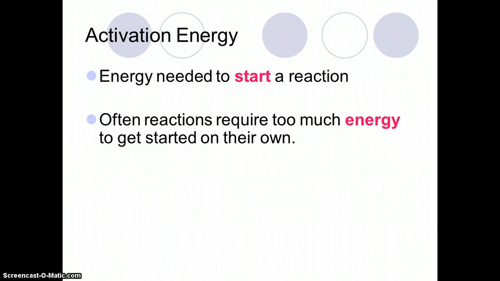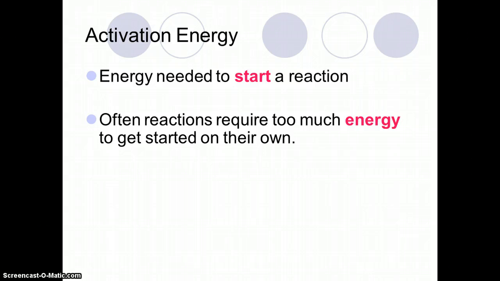For example, fireworks don't go off spontaneously, even if they're sitting outside on a hot summer night. You must light the fuse to give the reactants enough energy to begin changing into the products. The energy required to do this is called the activation energy.